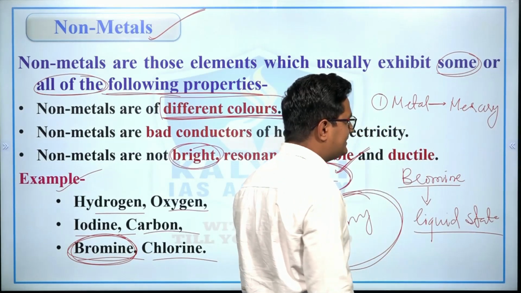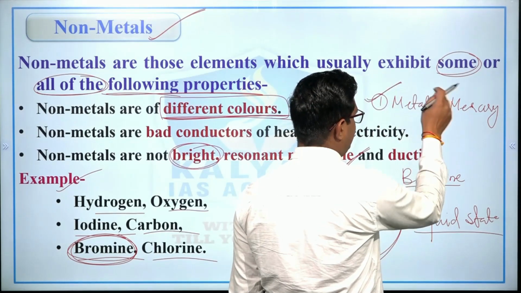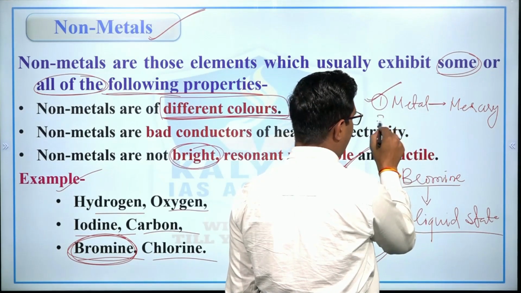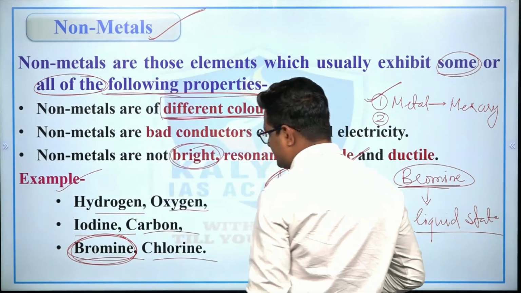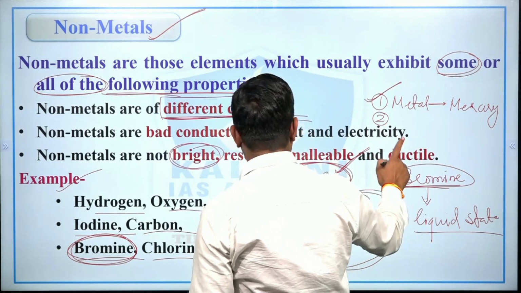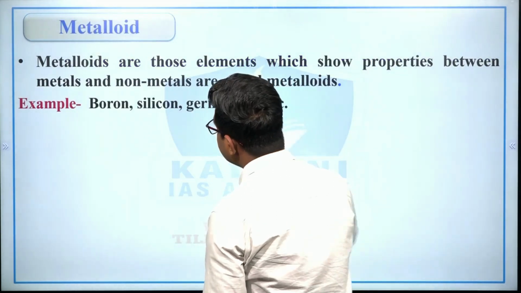Mercury is the metal which is found in a liquid state at room temperature, and bromine is the non-metal which is found in a liquid state at room temperature.